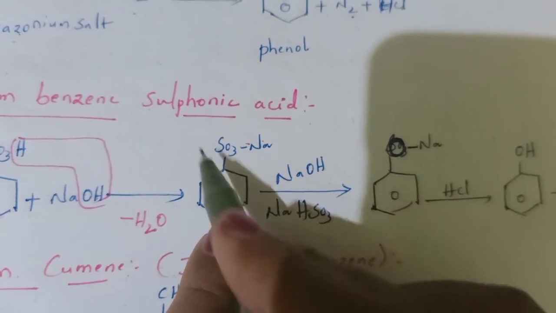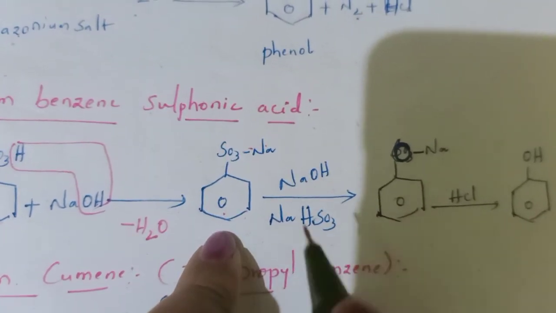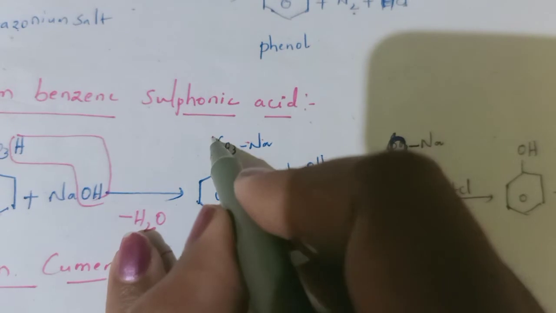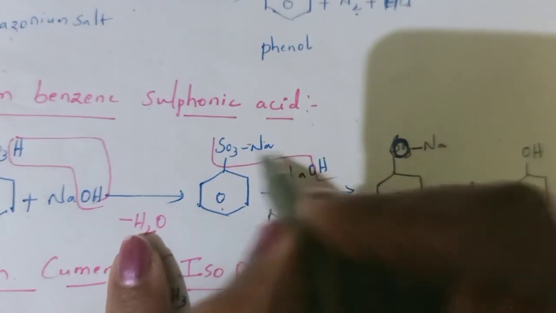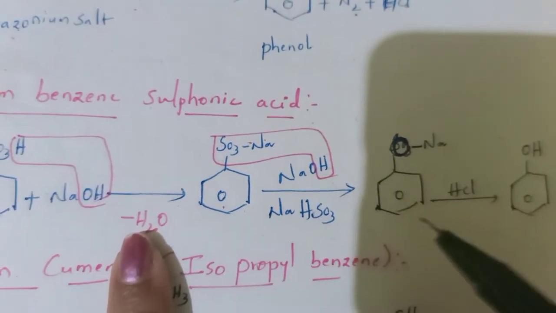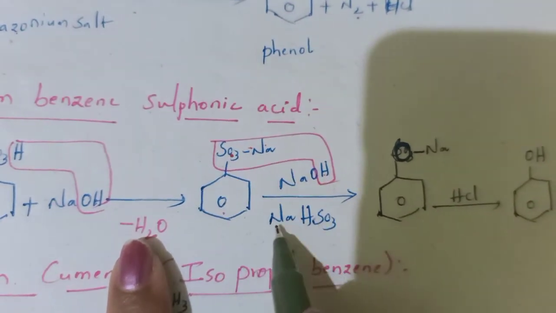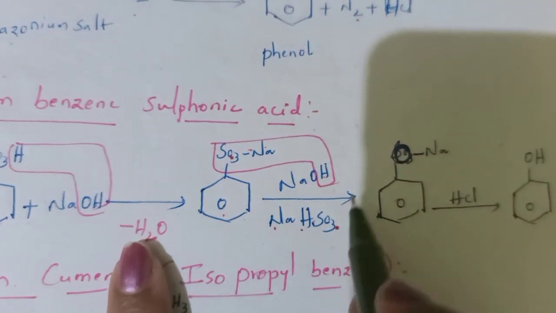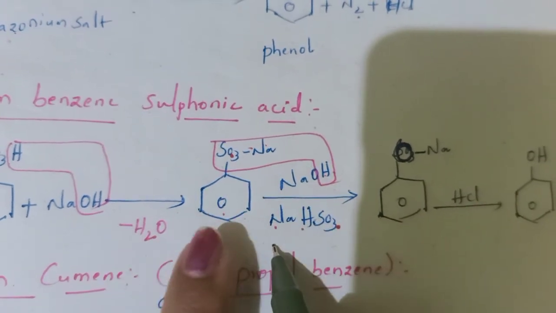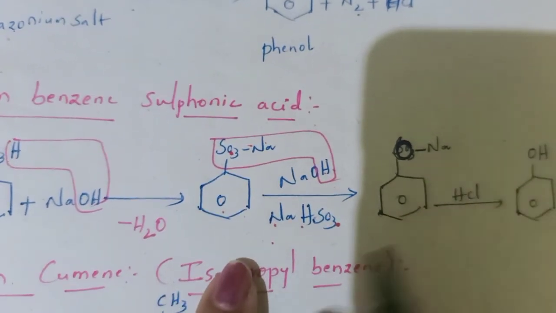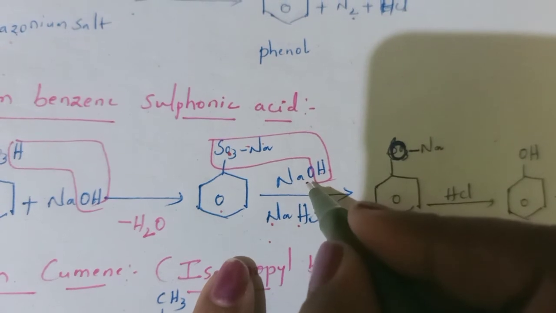That means we are treating it with another mole of sodium hydroxide. Now the SO3Na part reacts with hydrogen of NaOH and eliminates as NaHSO3, that is sodium bisulfite. NaHSO3 is eliminated. What is left? NaO.